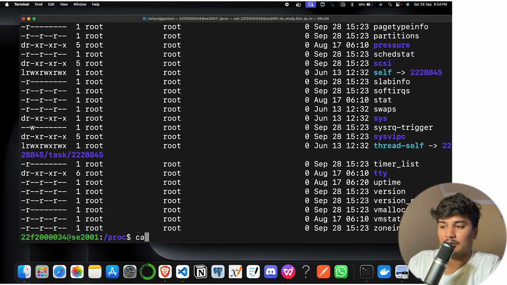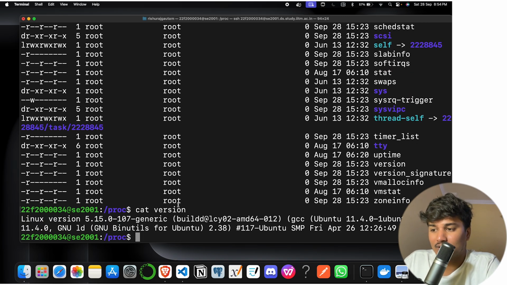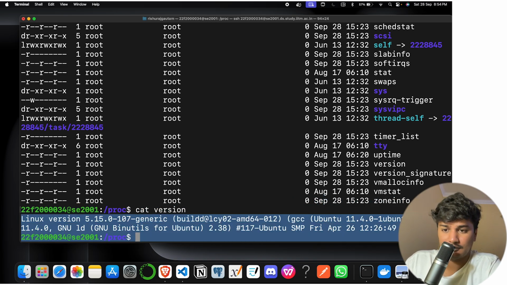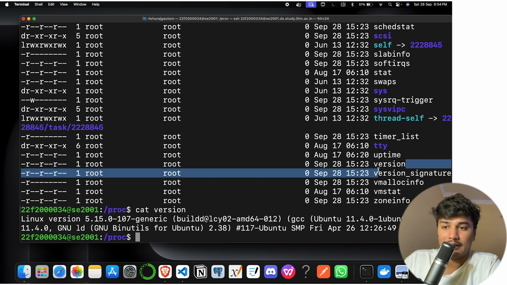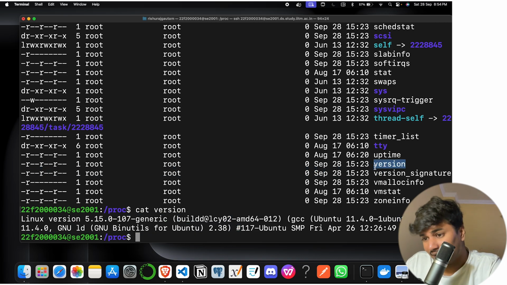Okay, so let's see. We can open any one file. I do a cat command. The cat command we basically use to see the inside content of the file. So I just did cat version, and you can see I got this. Basically, cat is used to read a file. So what it means is that version contains some data, and if it contains data, then the file size should not be 0.